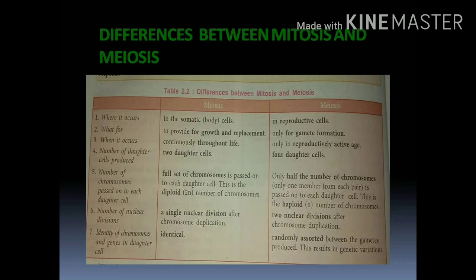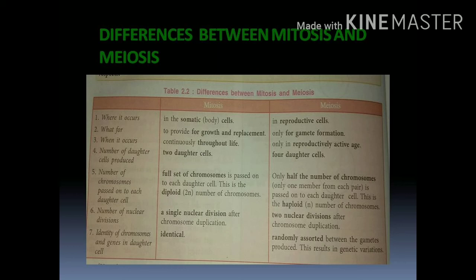In mitosis, the full set of chromosomes is passed on to each daughter cell. This is the diploid, or 2n, number of chromosomes. In meiosis, only half the number of chromosomes is transferred to the daughter cells, which we call haploid, n number. In mitosis, there is a single nuclear division after the chromosome duplication.